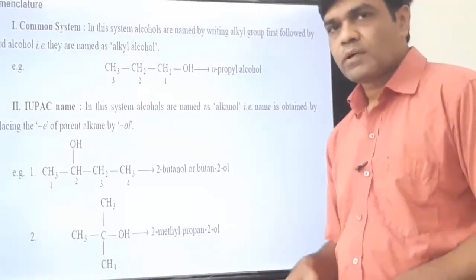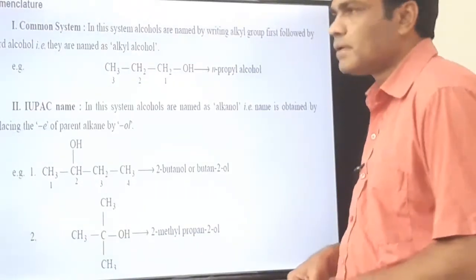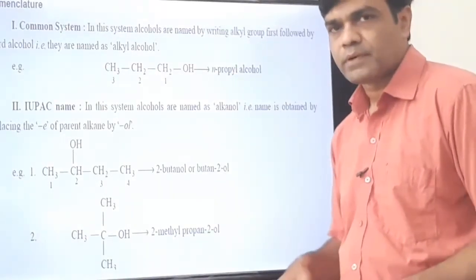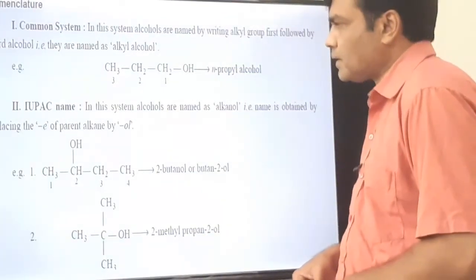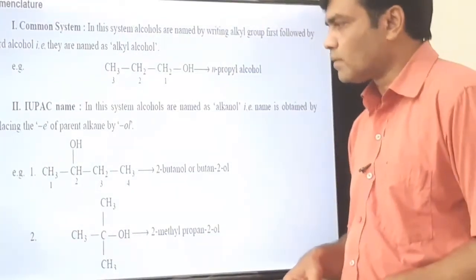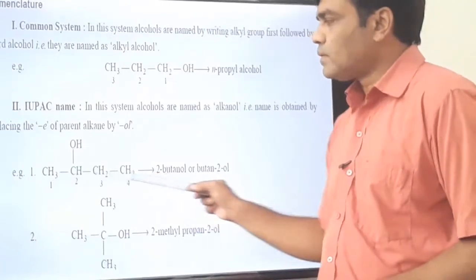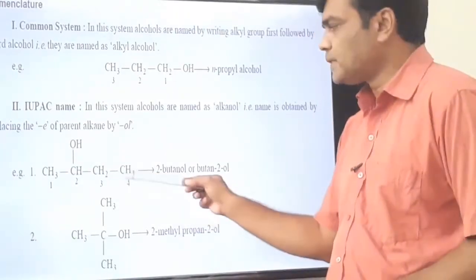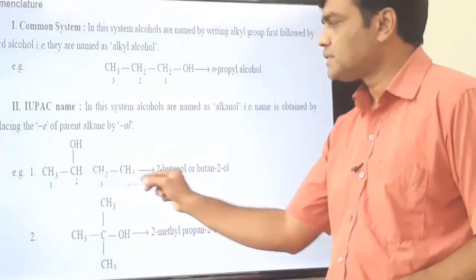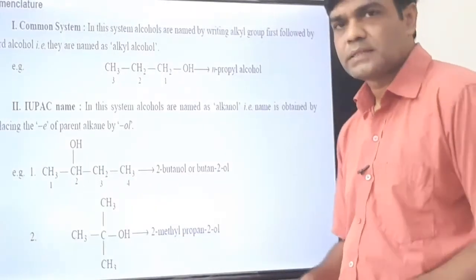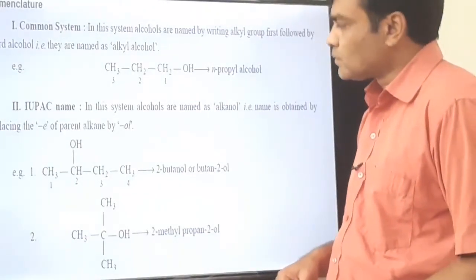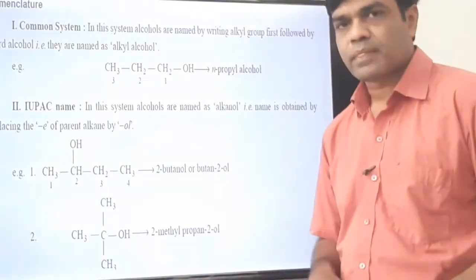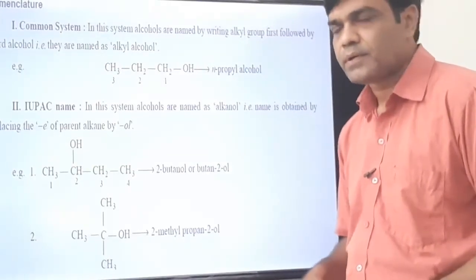Now let us have a look at IUPAC nomenclature. While giving the IUPAC name to an alcohol, again we have to count the number of carbons. For example, in this case, how many carbons are there in a chain? 4 carbons are there in a straight and long chain. So it is a butanol. Butane, it is the derivative of butane.